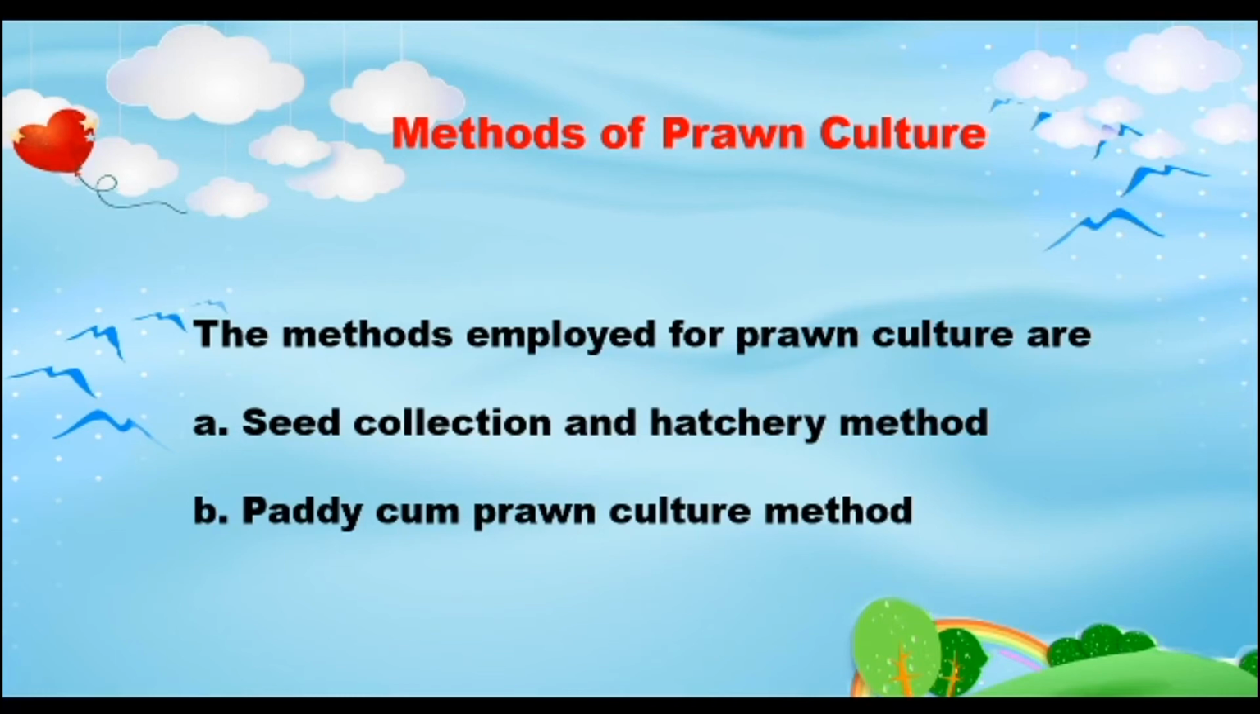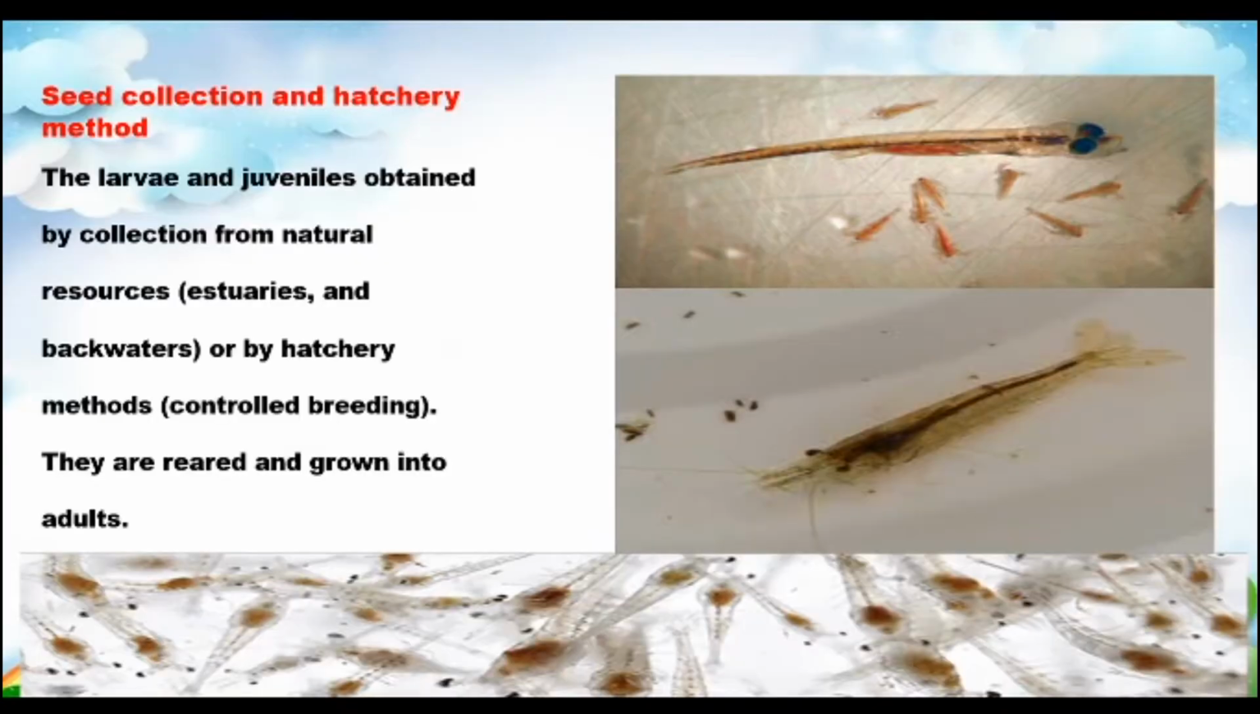So what do you mean by the seed collection and hatchery method? In the seed collection and hatchery method, the larvae and the juveniles are obtained by collection from natural resources, estuaries and backwaters. An estuary is where the river and sea are connected. That area is very good for prawn culture.